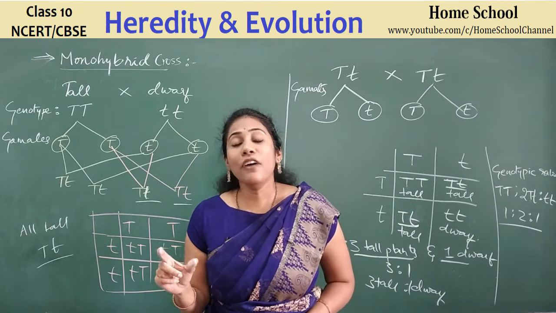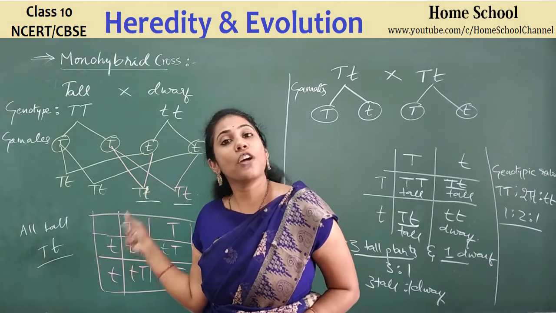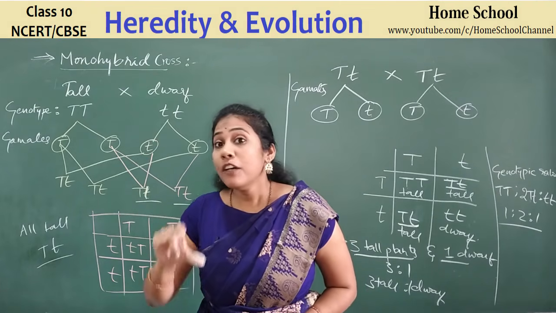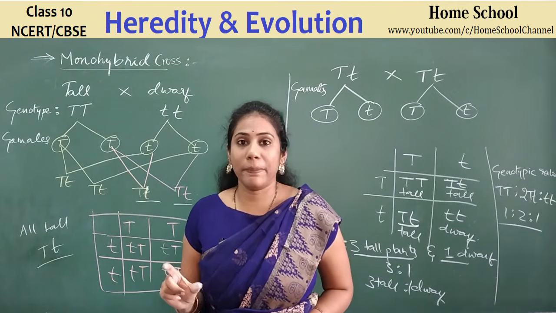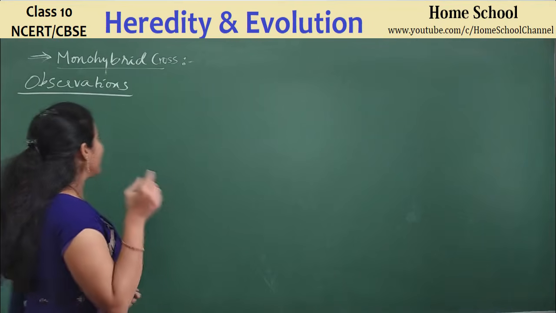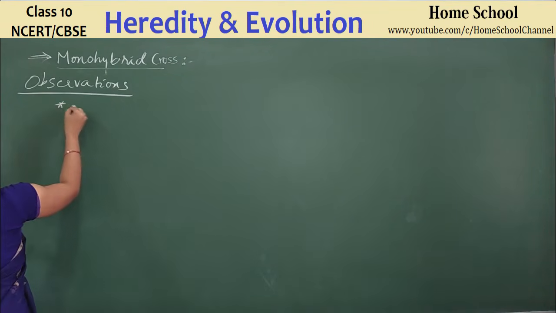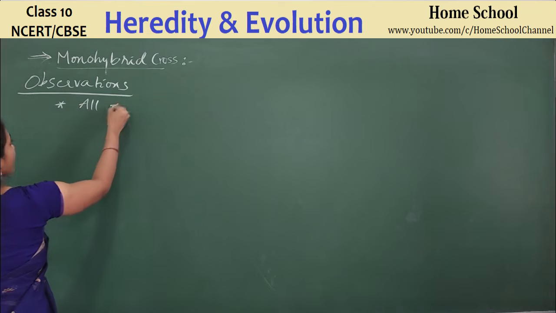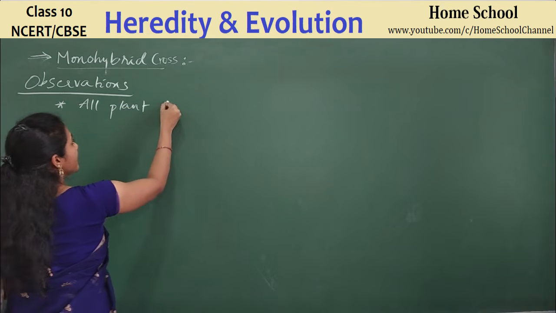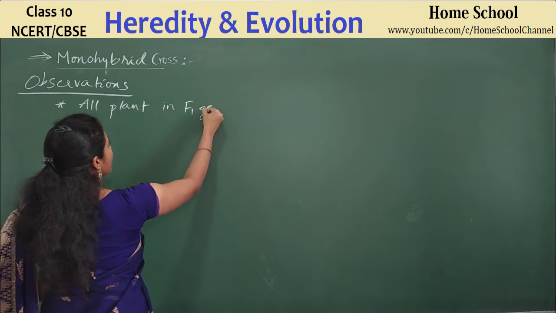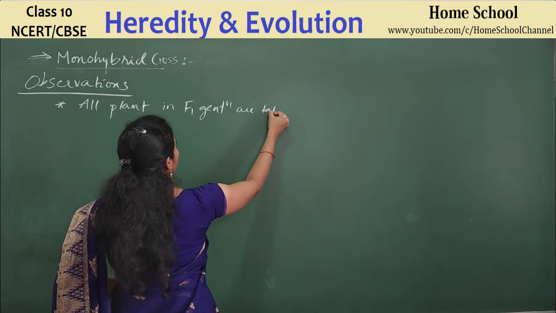Now let us list out all the observations and conclusions of the monohybrid cross. Later we will go for certain problems and questions that can be asked on this topic. The observations: all plants in the F1 generation are tall.